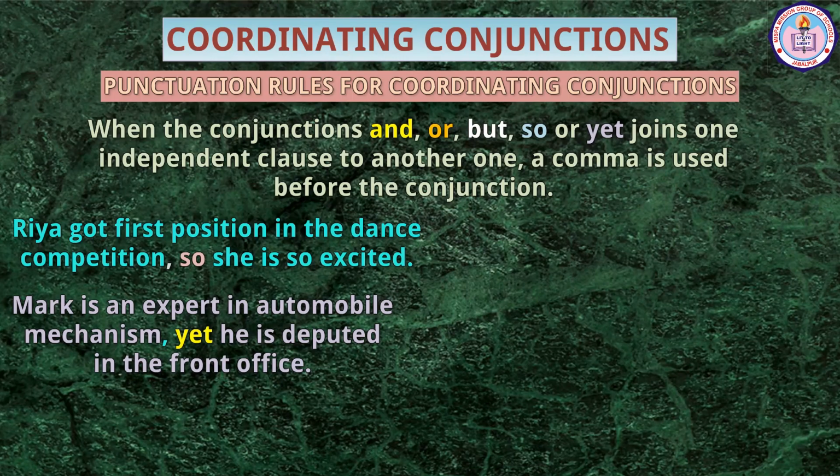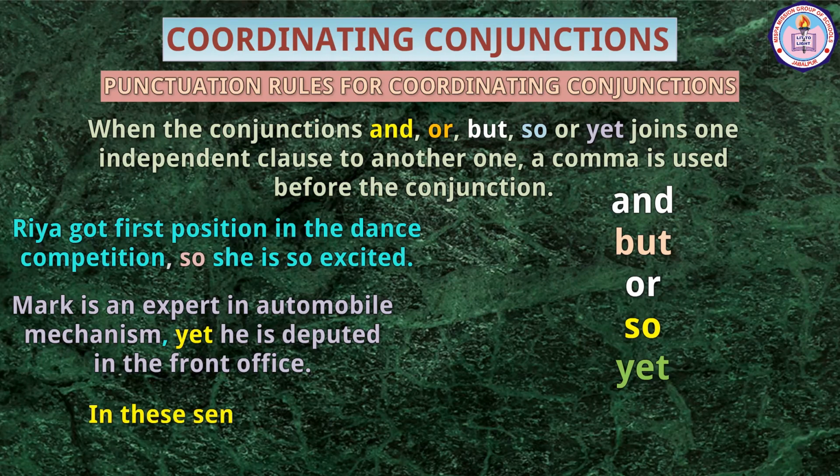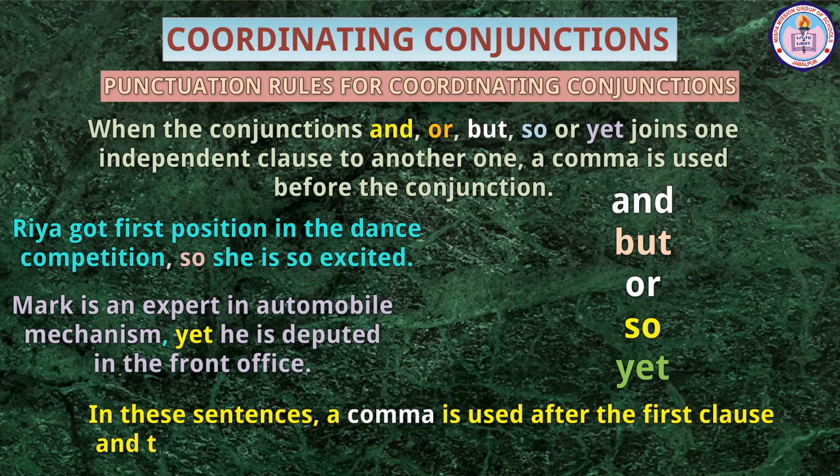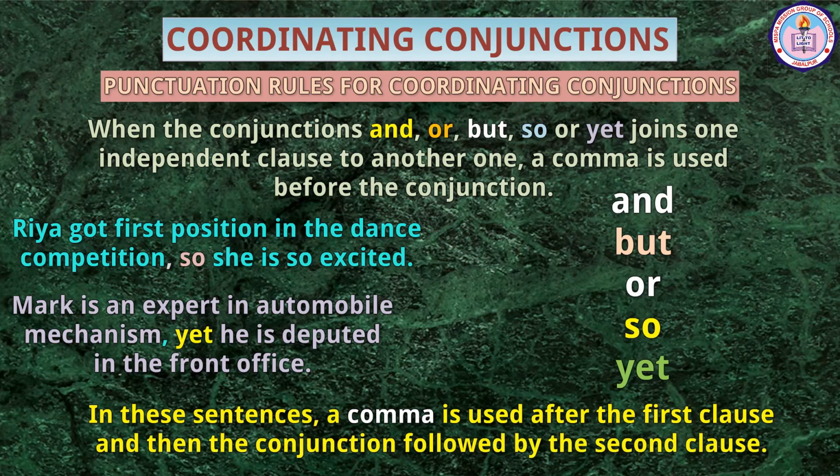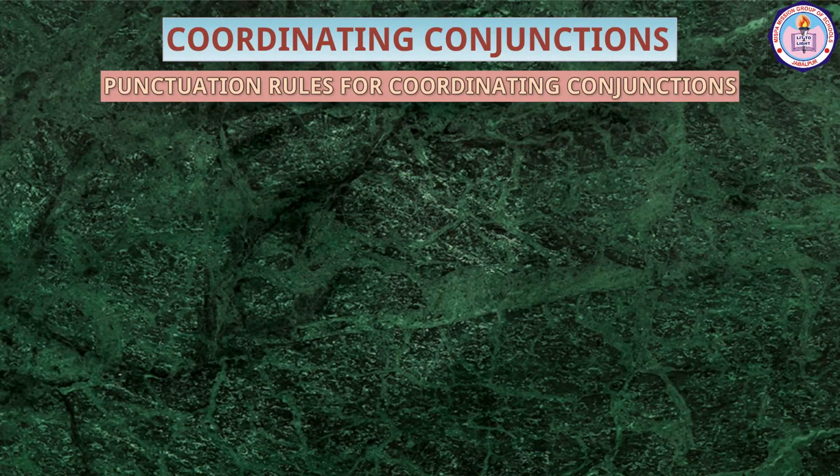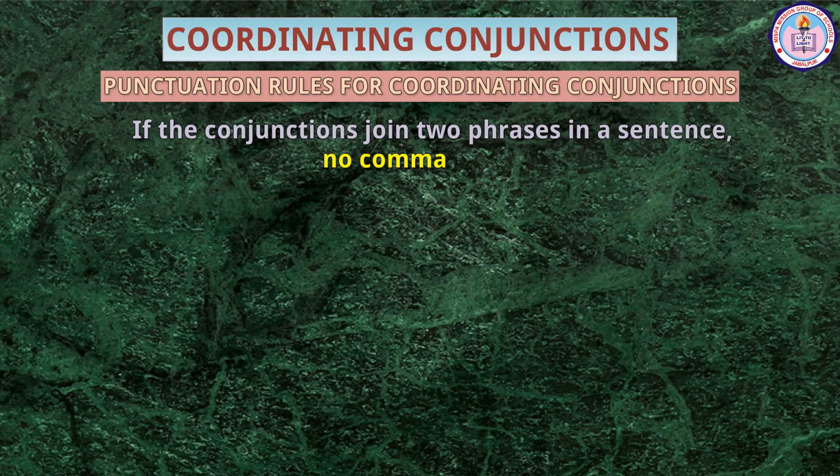In all the examples, the conjunctions and, but, or, so, and yet are the joiners of two independent clauses. In these sentences, a comma is used after the first clause and then the conjunction followed by the second clause. However, if the conjunctions join two phrases in a sentence, no comma is used.